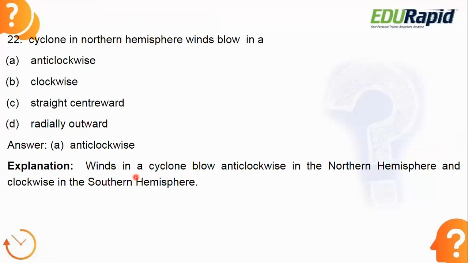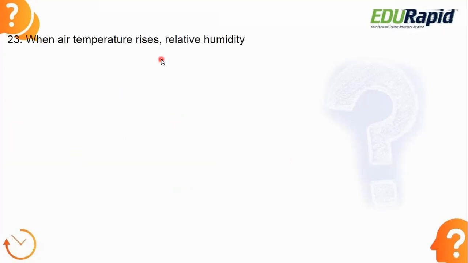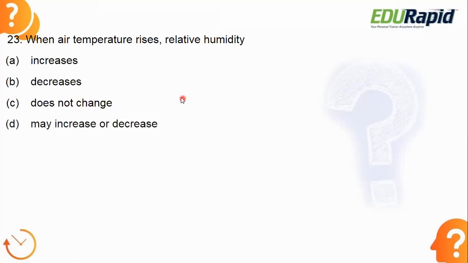Because of the deflection. Any object will deflect right in the Northern Hemisphere, and it will deflect left in the Southern Hemisphere. So that is the reason the cyclones blow in the Northern Hemisphere in the anticlockwise direction. When it comes to the Southern Hemisphere, it will blow in the clockwise direction because of the deflection. So in the Northern Hemisphere, the object or the wind will blow to the right. In the Southern Hemisphere, the object or winds will blow to the left. So remember that.